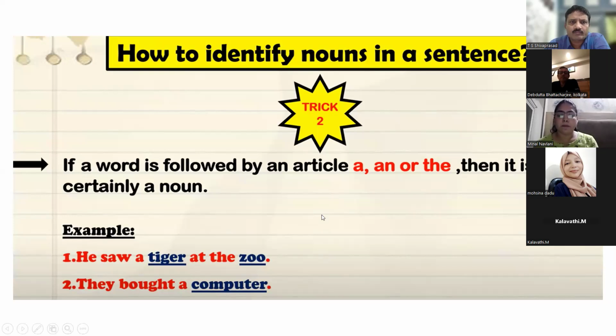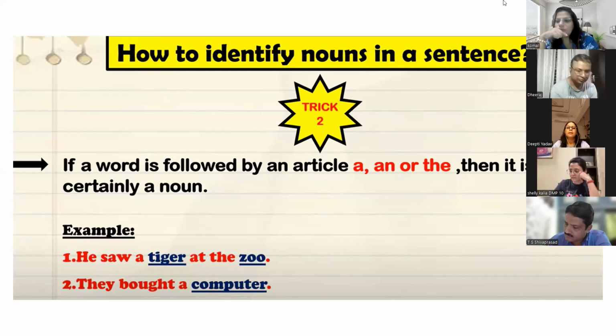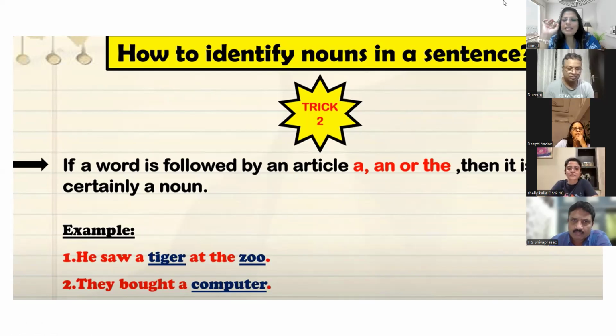Acha, suppose write down one more sentence. He has a big bag. Big and bag. B-A-G, big bag. He, has, a, big, bag. Now this is a sentence.